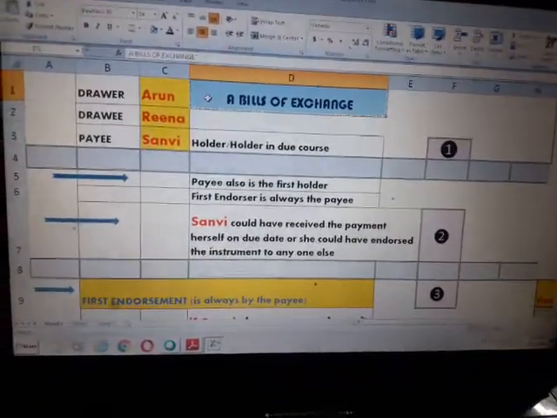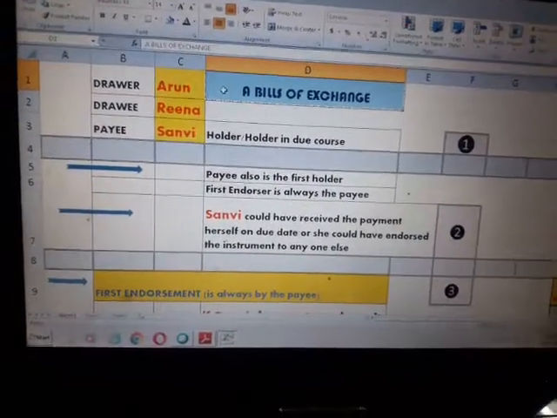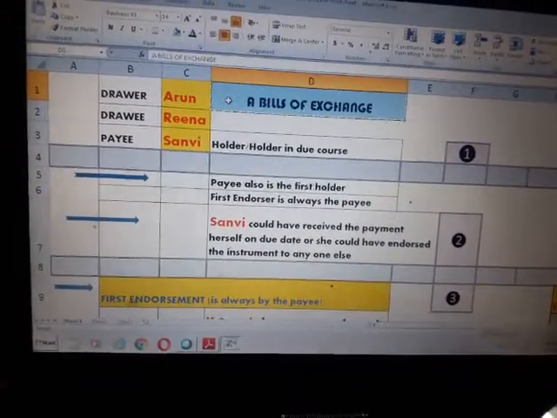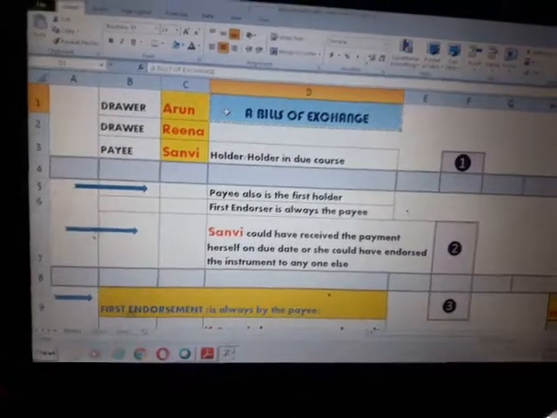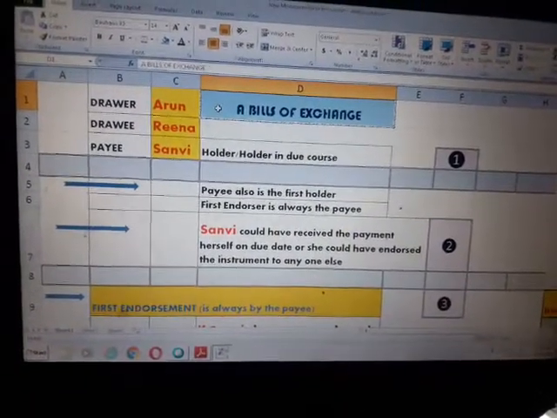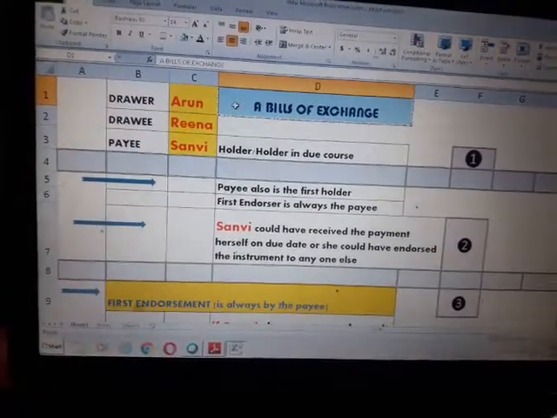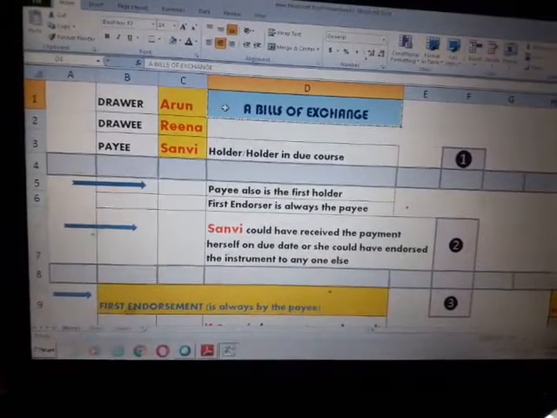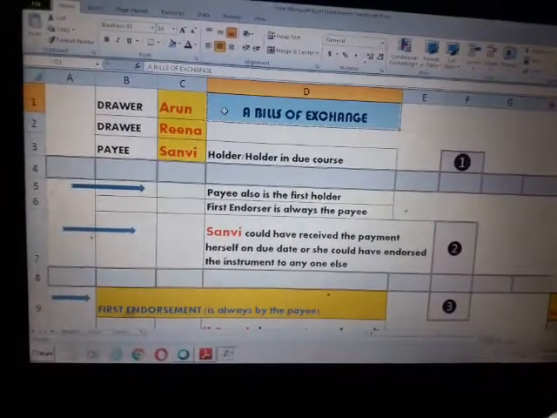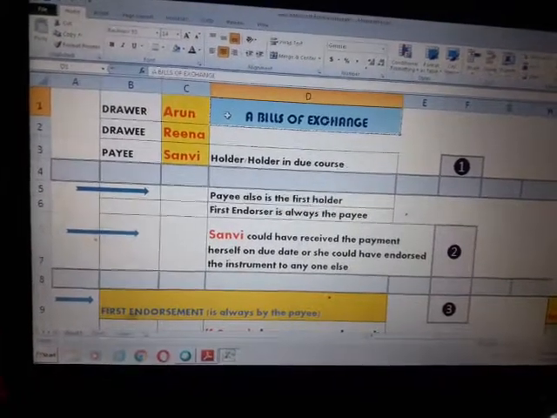I am taking the example of bills of exchange, in which case we have three parties, as you know: drawer, drawee and payee. In my example, Arun is the drawer, who is ordering the drawee Reena to make a payment on a due date to a payee called Sanvi. Now the payee in this case could also have been the drawer himself, but the drawer has ordered the drawee to make payment to the payee Sanvi.